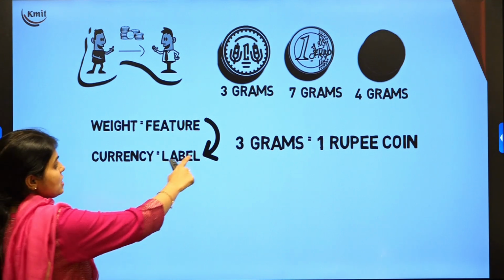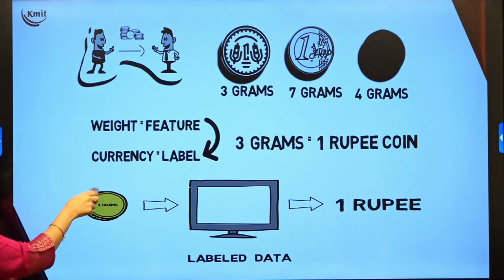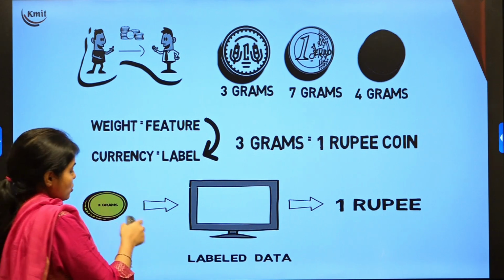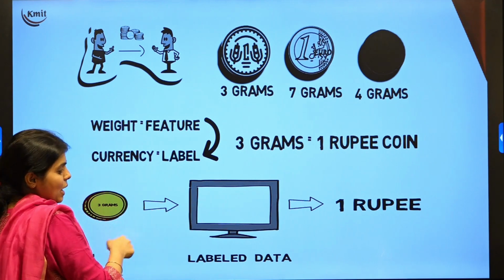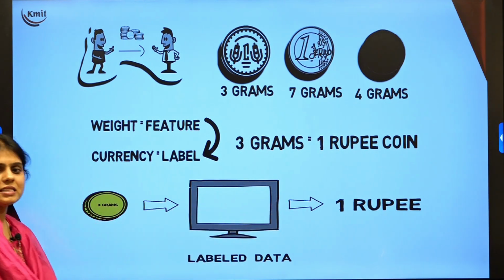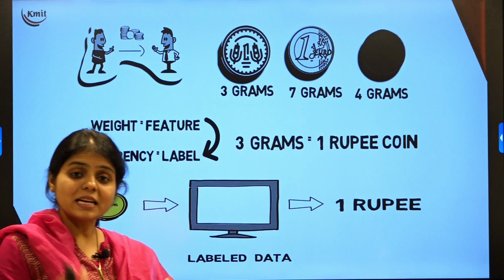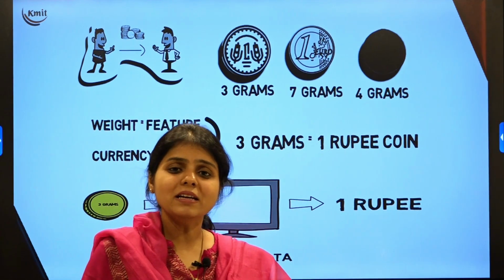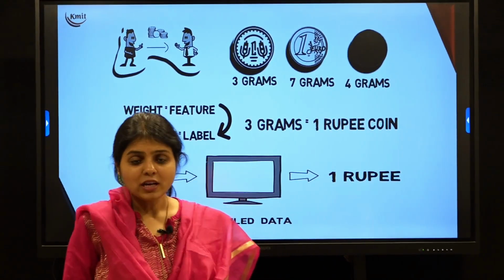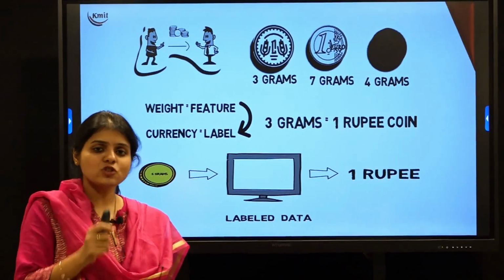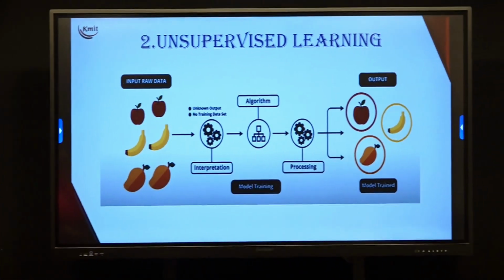Now if it is 3 grams, it is a 1 rupee coin. When I give this particular 3 grams, I am specifying that 3 grams is a 1 rupee coin. So when I give the input saying it is 3 grams, my machine learning model will understand that it is 1 rupee. So the feature here is the gram, and the output, or the label, here is the rupee. It is 1 rupee, 1 dirham, $1 or whatever it is. So depending upon the label and feature, the machine is predicting the output.